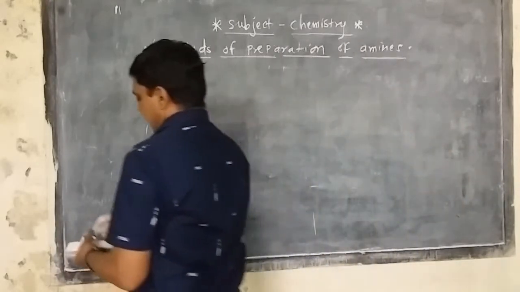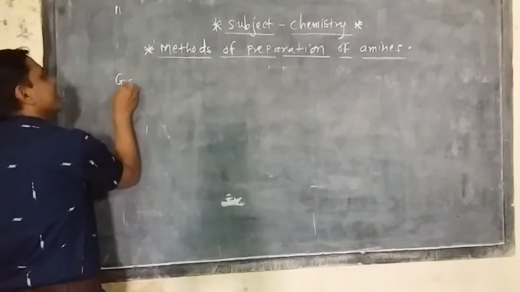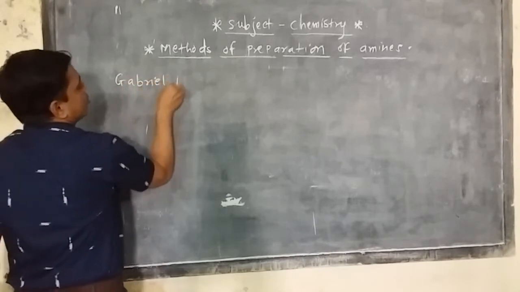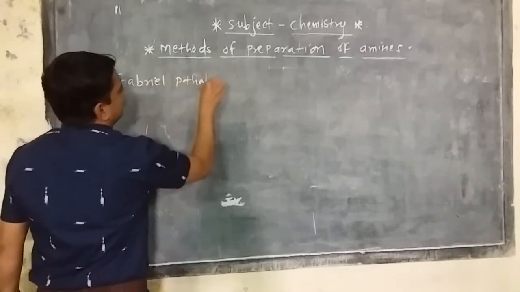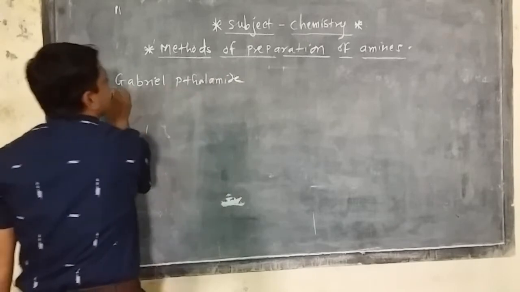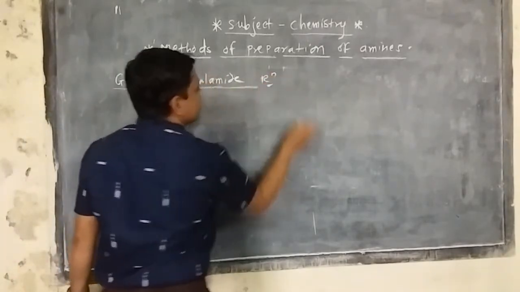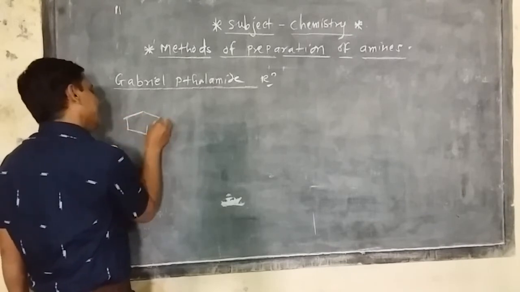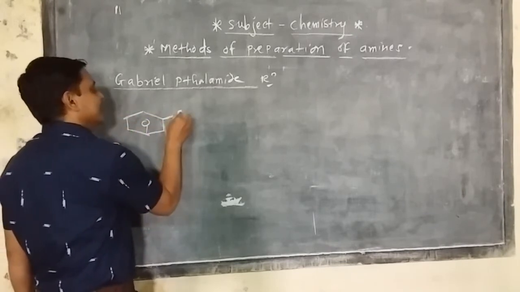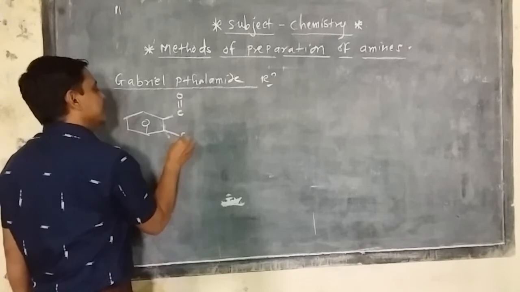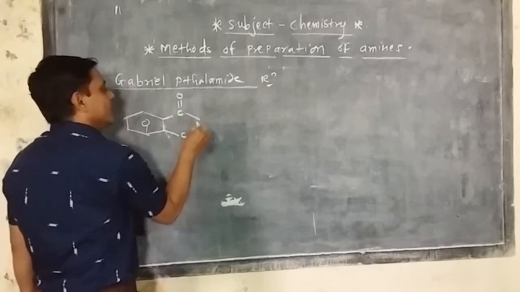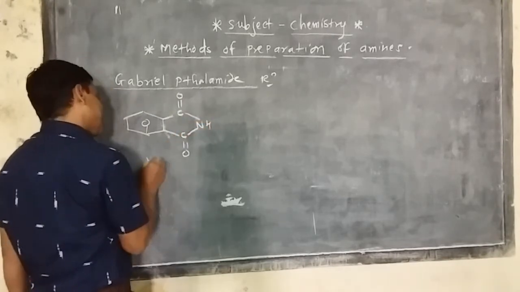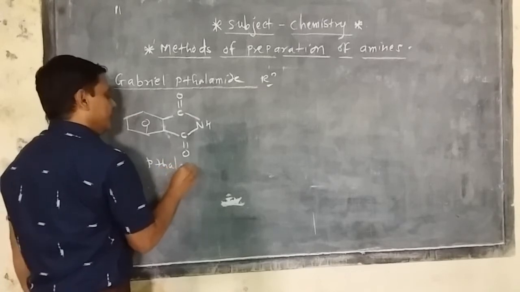Now the fourth method, in which amines can be obtained, is very important. It is called the Gabriel phthalimide reaction. In the Gabriel phthalimide reaction, the amine is obtained from phthalimide. It is very important from the board exam point of view. So how is this phthalimide? The structure of phthalimide is like this: a benzene ring, this C double bond O, this C double bond O, and this NH is phthalimide.